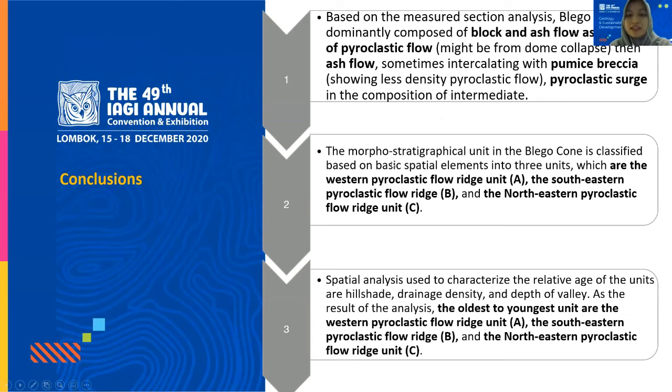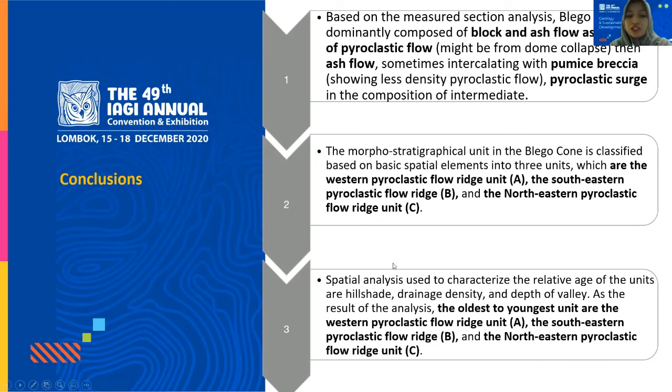The second is that the morphostratigraphical units in Blackhawk Cone are classified based on basic spatial elements into three units, which are the Western Pyroclastic Flow Ridge Unit, or Unit A, the Southeastern Pyroclastic Flow Ridge Unit, or Unit B, and the Northeastern Pyroclastic Flow Ridge, or Unit C.